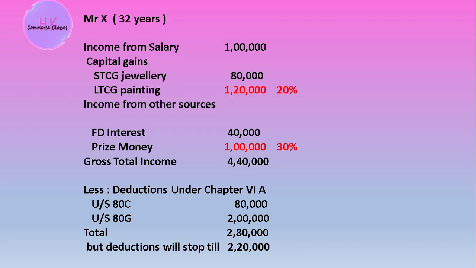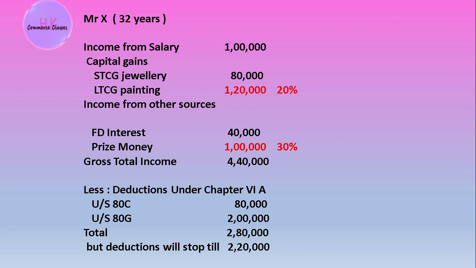Calculate only the lakh text, forget that red one. So the total of the 2 lakh and the 80,000 will be 12 lakh 80,000, but deductions will stop at 2 lakh 20,000, because there are some incomes earned from the LTCG that lead to tax under 112, and prize money.